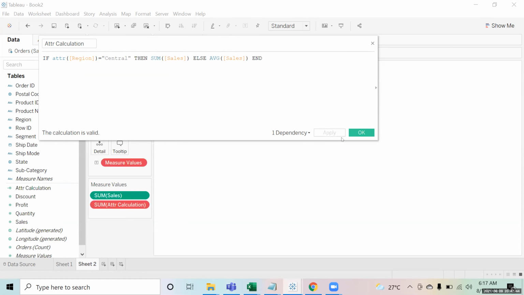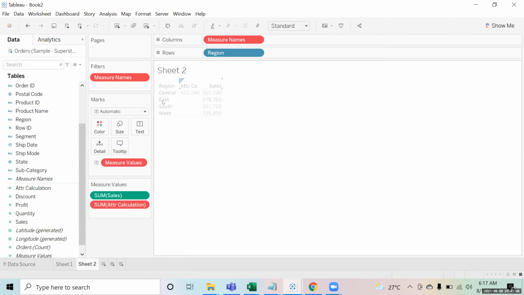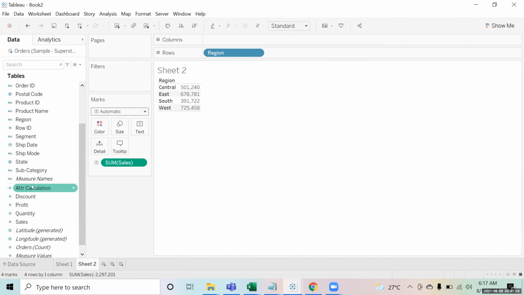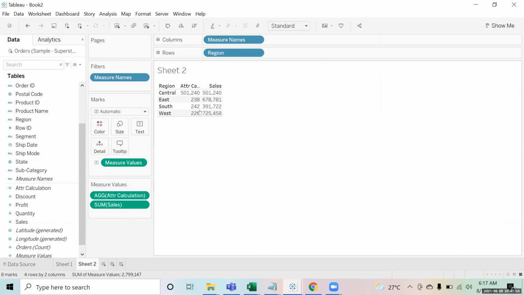So you can apply it from here as well. Right now you see the field is giving you an error. Not a problem. You just have to drag and drop that field one more time, and you can now see it is giving you the average for these and the sum for this.